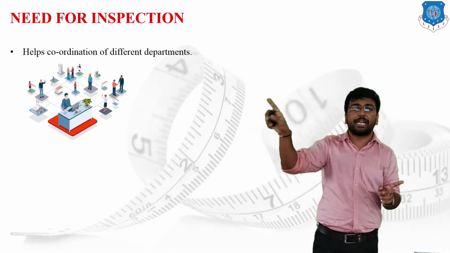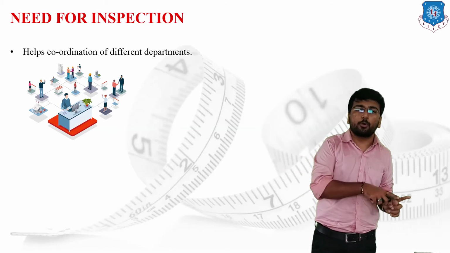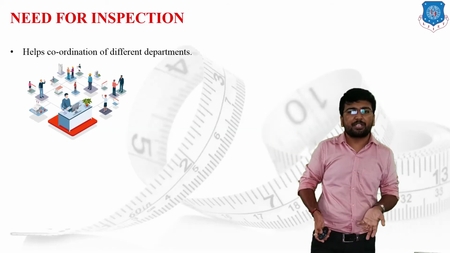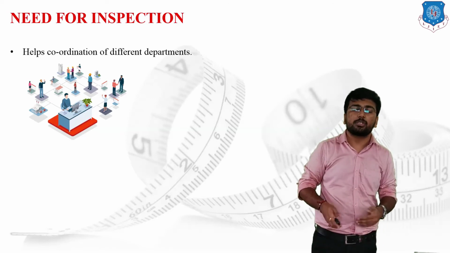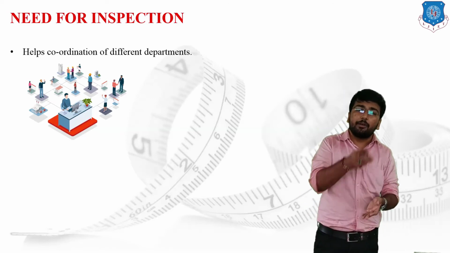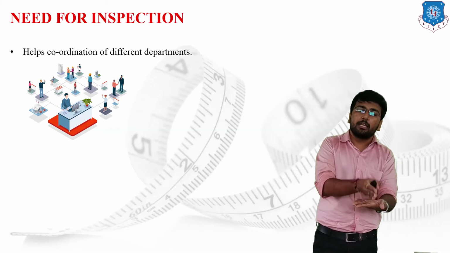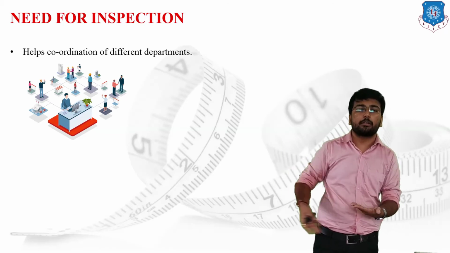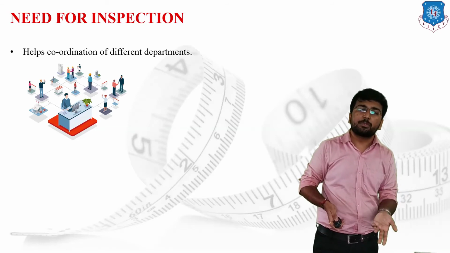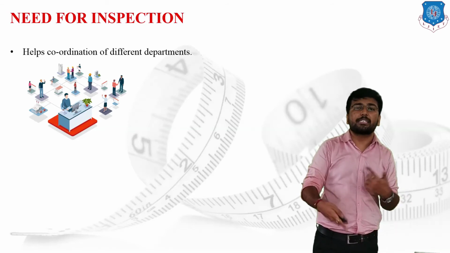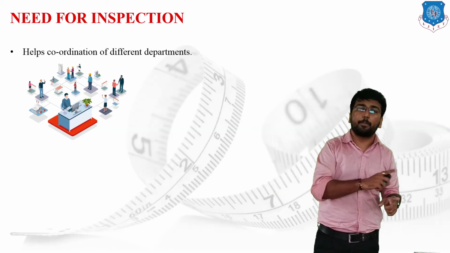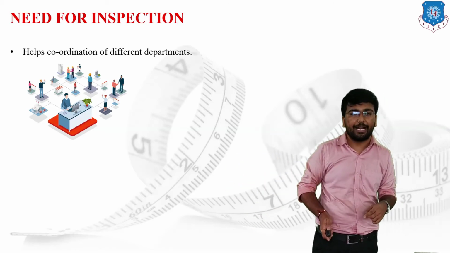So to maintain such a whole loop, we have to provide proper coordination, and to maintain such coordination, inspection is a very basic criterion. Because of inspection, we can make sure where the error has been generated and where we can eliminate such error, and where we can improvise our product day by day. So just because of inspection, we can improvise the product, and we can maintain the proper relation with the customer as well as proper coordination with the different departments.